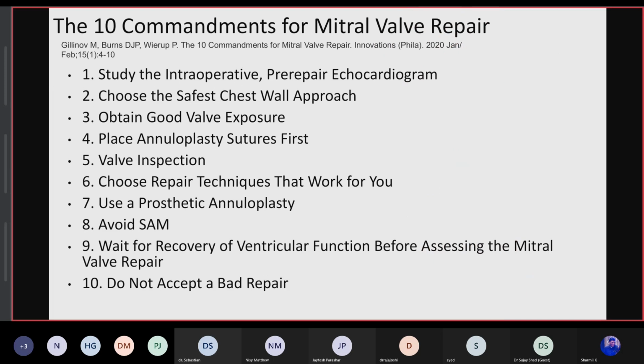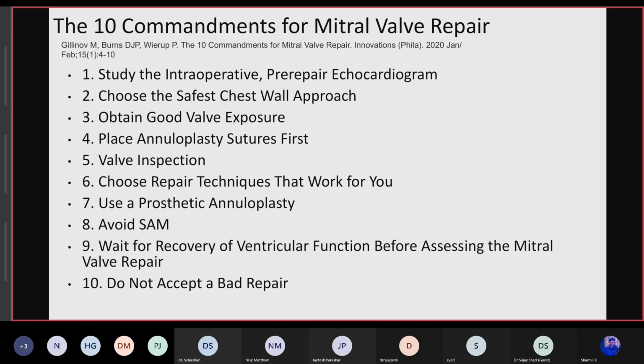The paper I was discussing before, the 10 commandments of mitral valve repair, was published in 2020. They have mentioned these 10 commandments. We have to study the intraoperative pre-repair echocardiogram properly, and choose the safest chest wall approach before going for repair, so as to obtain good valve exposure as well.